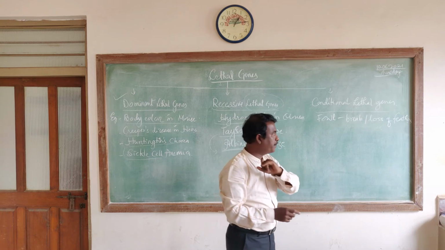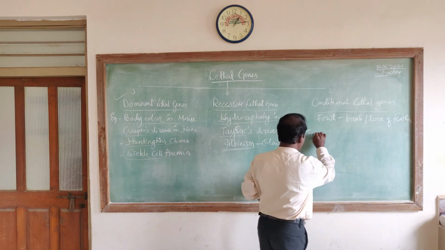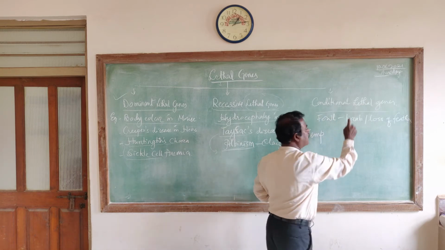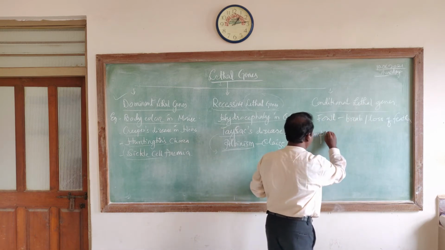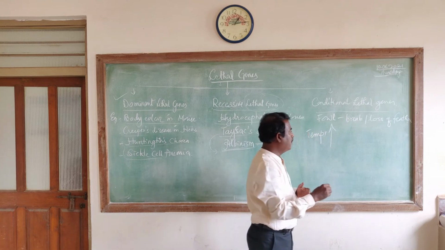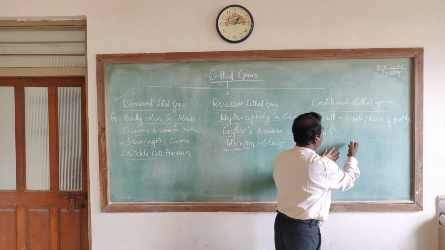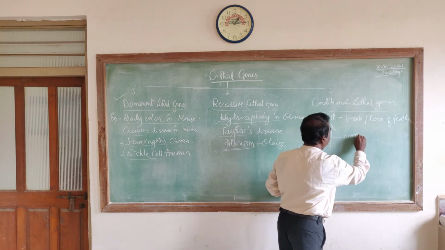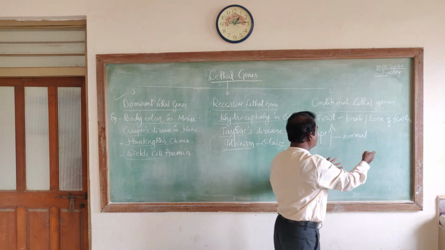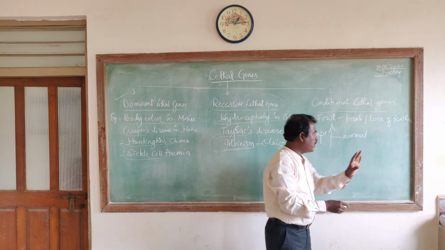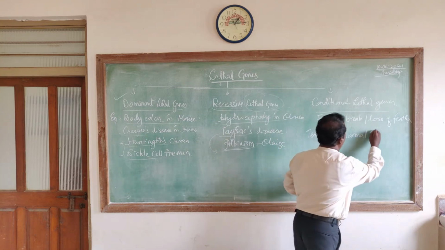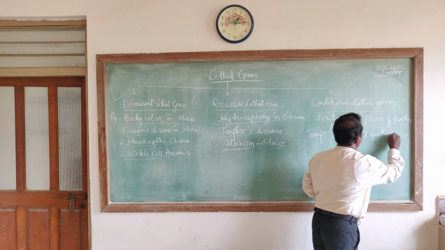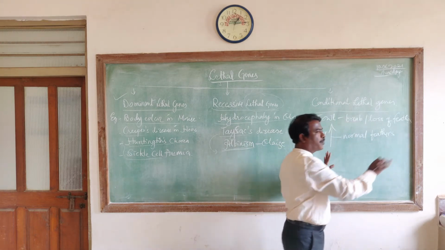If the temperature factor influences these lethal genes to express, what happens? If the temperature goes up, the fowl variety is found in normal condition. Though the lethal genes express, that will not affect the survival of life, and the feathers are normal. So there is no problem at all.